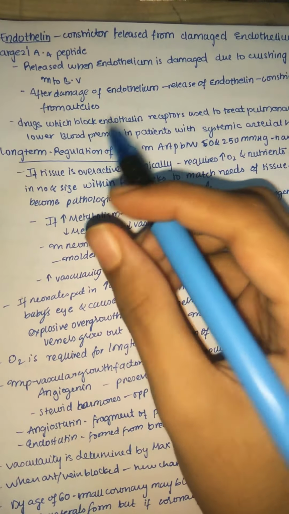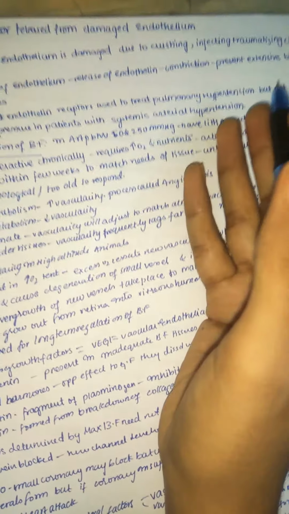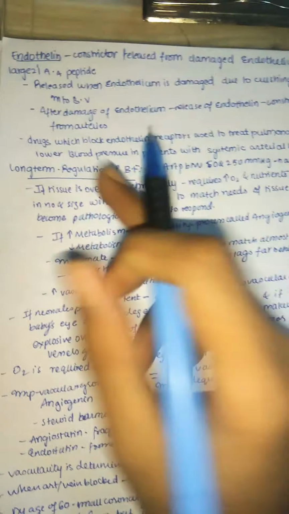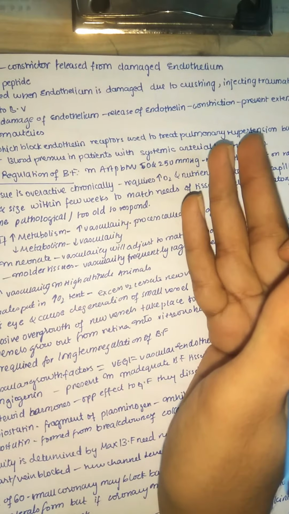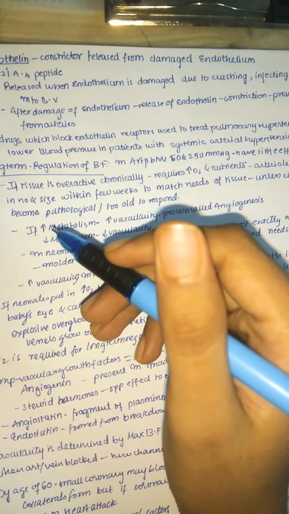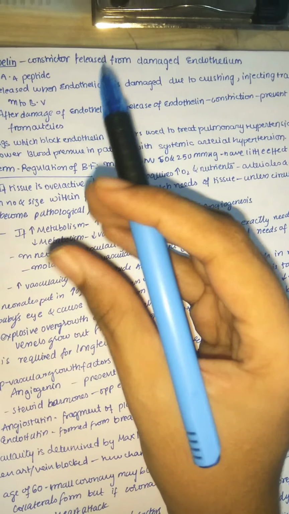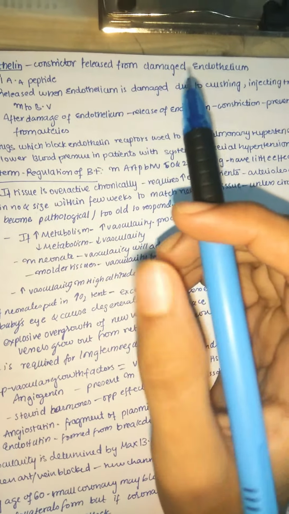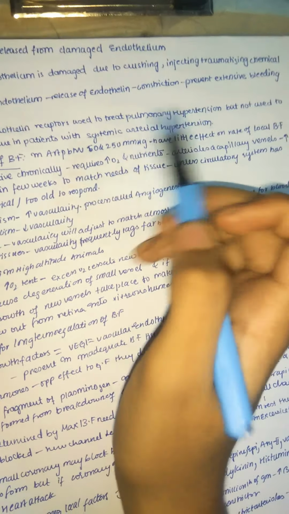The drugs which block the endothelin receptors are mainly used to treat pulmonary hypertension. Because when the vessels get constricted, the blood flow decreases but the blood pressure increases. So to treat pulmonary hypertension, if we block endothelin, the blood vessels get dilated, so that there is more blood flow but decreased blood pressure, leading to a decrease in pulmonary hypertension.